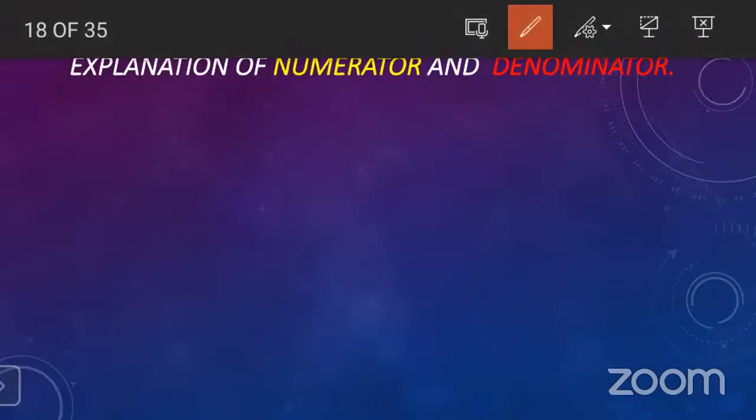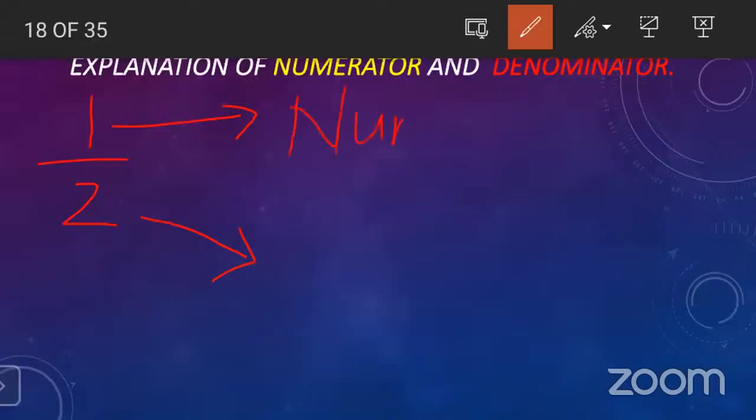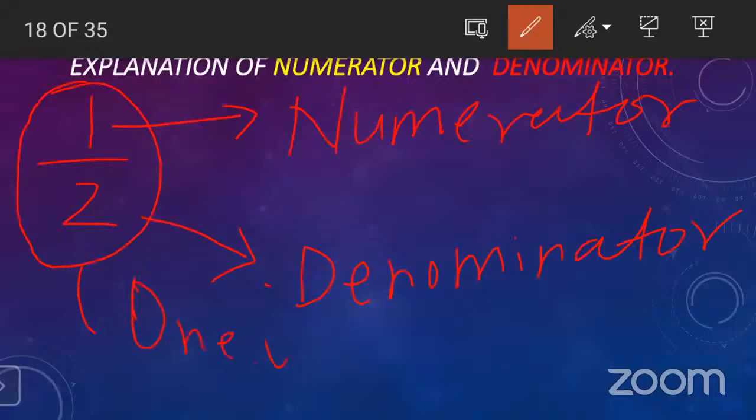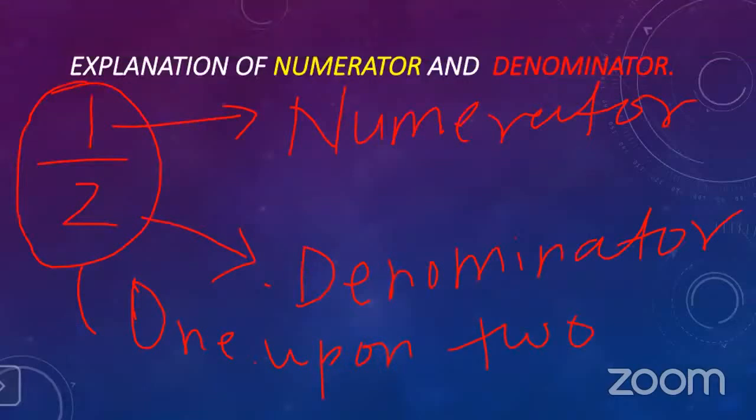Look at here, suppose I wrote here one fraction, 1 upon 2. So this 1 and this 2. So 1 is what? Can you tell? Numerator. Yes, very good. So 1 is numerator. And 2 is what? Denominator. Very nice. And how to read it? 1 upon 2. We can write this 1 upon 2. Okay. Now let us take one more example.